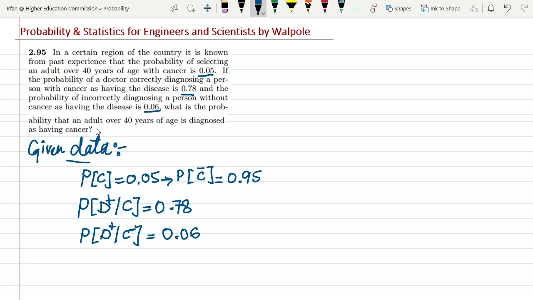Okay, so what do we have to find out? What is the probability that an adult over 40 years of age is diagnosed as having cancer? So we have to find out what. Let me write the required data here. So the required data is, we want to find out the probability of diagnosing any person positive. Okay, so in order to solve it, let me write here the solution.